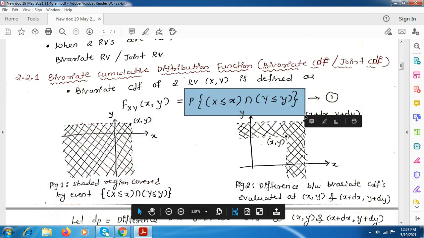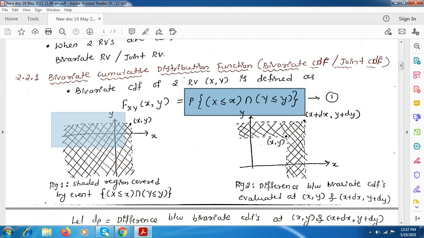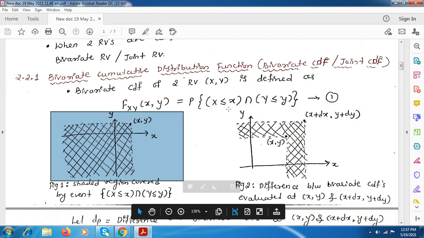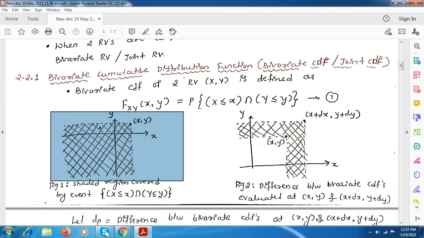The probability of X less than or equal to x intersection Y less than or equal to y. Here if we consider only X less than or equal to x, it takes all the values from minus infinity to plus infinity in the y axis also, and here till minus infinity. But here we have the limit y. So this point becomes x comma y. Here it will be from y to minus infinity and here from x to minus infinity. So this is the area covered for this CDF.